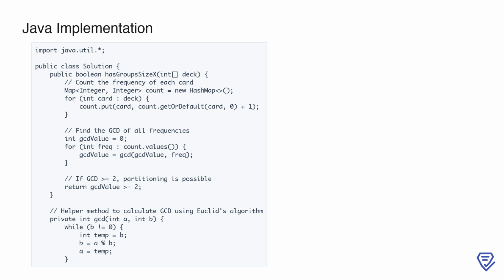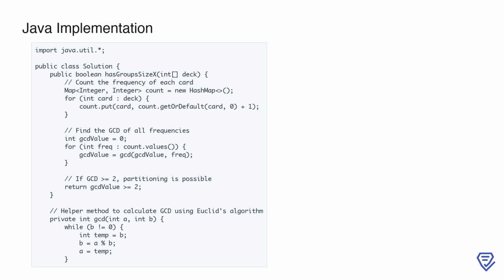Finally, we check if the GCD is greater than or equal to 2, because a GCD of at least 2 indicates that we can form groups of that size. If so, the method returns true, otherwise, it returns false. We've also defined a helper method gcd to calculate the greatest common divisor using Euclid's algorithm, which we'll look at next.